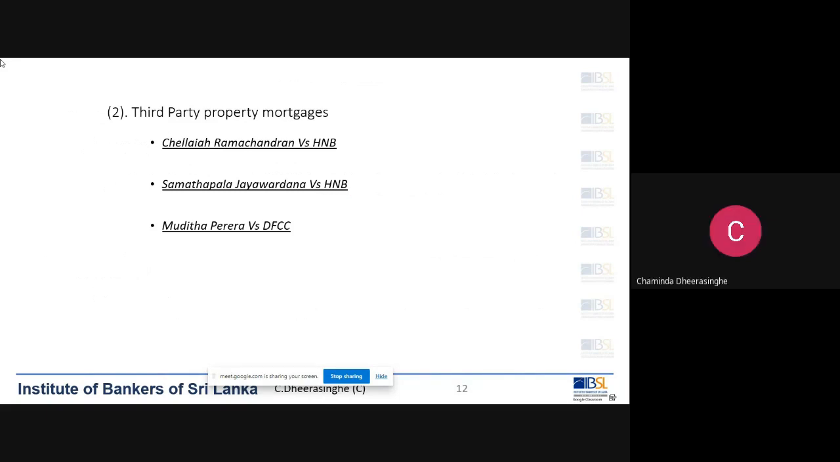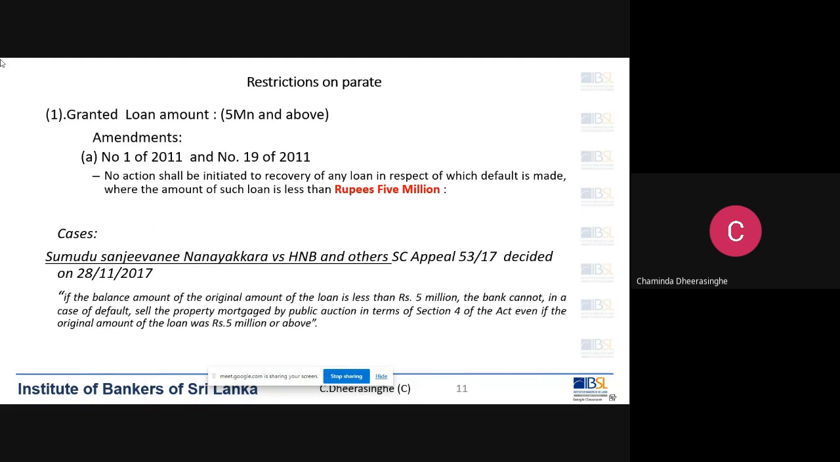So this loan amount and capital outstanding both should be more than 5 million, isn't it, sir? To go parate? Yes. As I told you here, initially there was no restriction. In the main Act No. 4 of 1990, there was no restriction. Then as per the 2011 amendment, No. 1 and 19, they put a restriction. They said the granted loan amount has to be over 5 million.